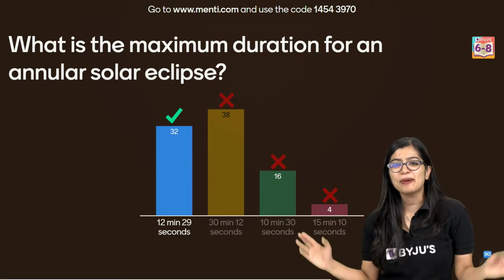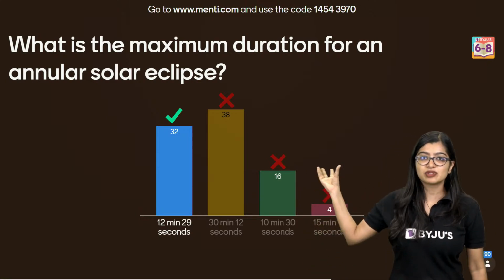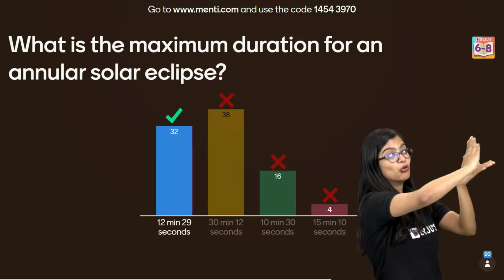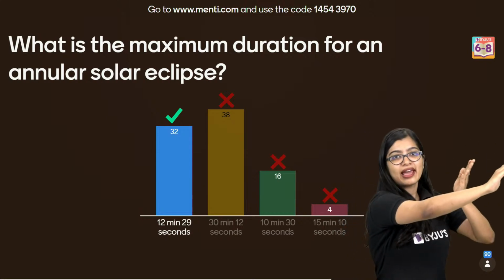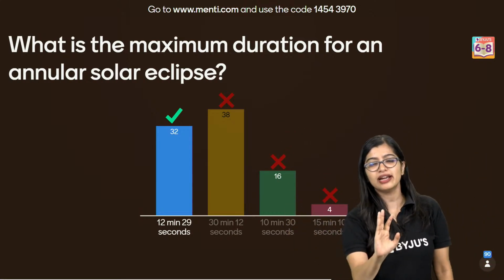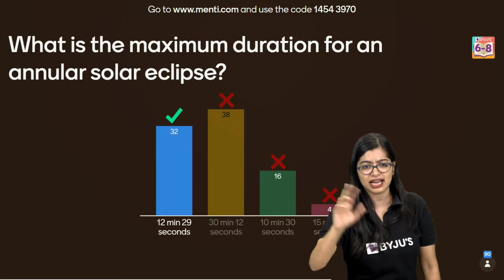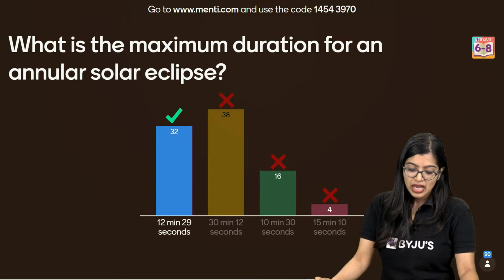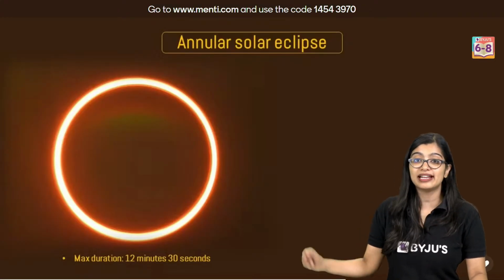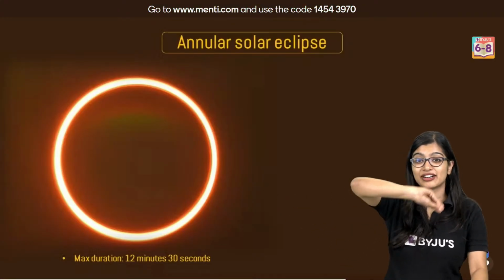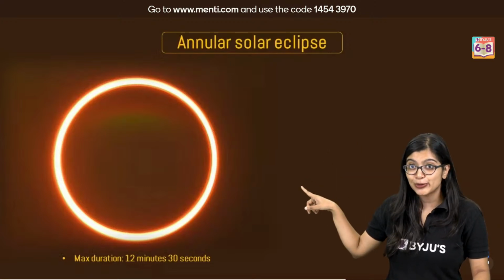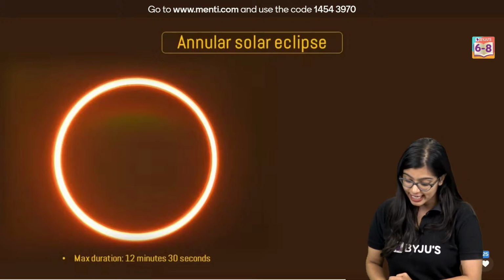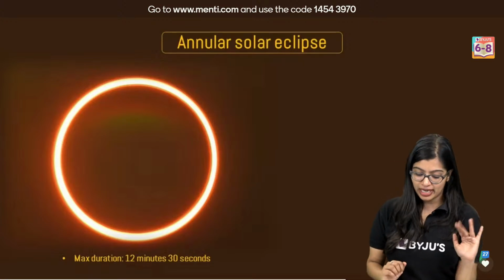It's okay. See, it will not be 30 minutes, right? Even in the eclipse that we saw, it was taking time to cover and move and go, but when it was there, it did not last for half an hour or 45 minutes. It's maybe 10 minutes, 15 minutes, usually in that range. So definitely not 30-40 minutes. But we're talking about an annular solar eclipse. You remember when we spoke about this, there's a ring of fire. So this is how an annular solar eclipse looks. Very beautiful. In this case, the maximum duration is roughly around 12 minutes.